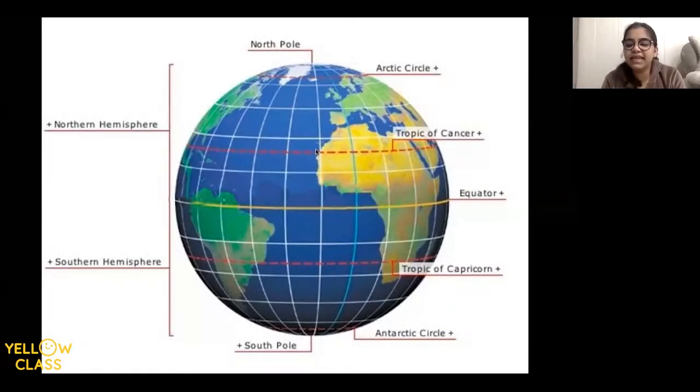Okay. So now we see a lot of white lines. They are crossing each other. So obviously there's a line from here to here, here to here, here to here. And there are lines from top to bottom, top to bottom, top to bottom. Okay. Now, there is one yellow line in the center. Can we all see this yellow line in the center, kids? Now, this yellow line in the center is called equator. Equator. This line right in the center is called equator.